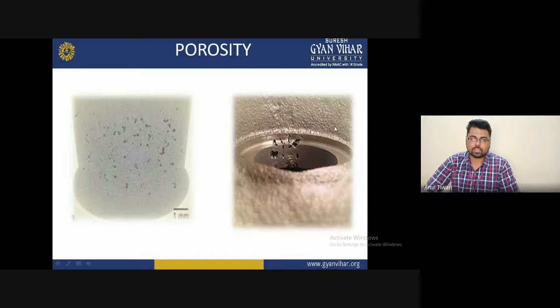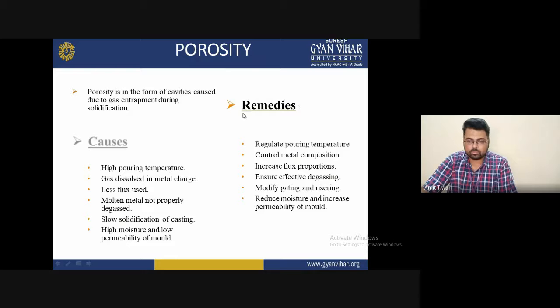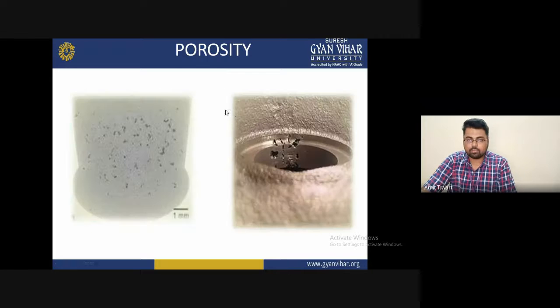For removing this, these are some microstructures you can see here. These are external images you can see with your naked eyes. But to find internal defects not seen by the naked eye, you do an SEM test, that is, scanning electron microscopy. After that, you will find internal pores, which is not a sign of good metal casting. To remove this, follow the design and remedies to prevent the porosity problem.